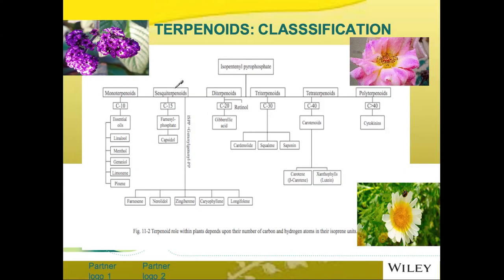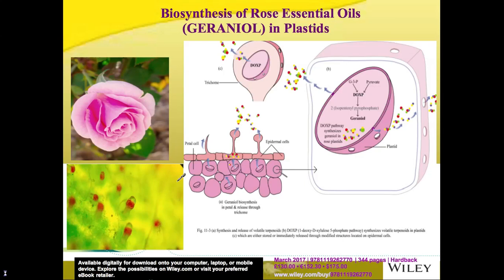Now, sesquiterpenoids include farnesene, nerolidol, zingiberone, caryophyllene, and longifolene. Now, the biosynthesis of rose essential oil geraniol takes place in the plastids. In this picture, you can see that the synthesis of geraniol takes place within the plastid, either in the glandular structures, trichomes, or in the mesophyll cells of the petals.